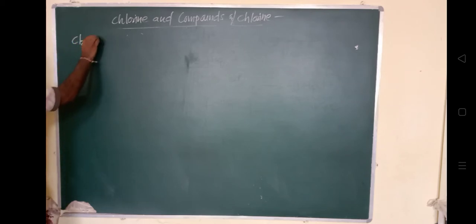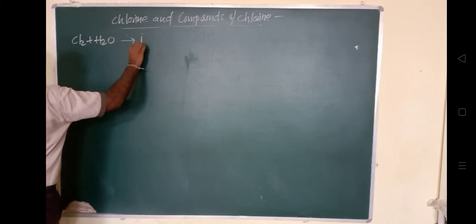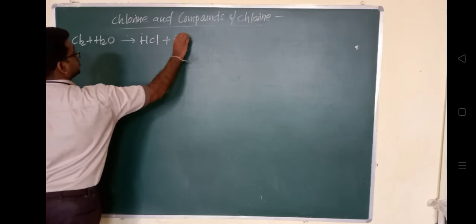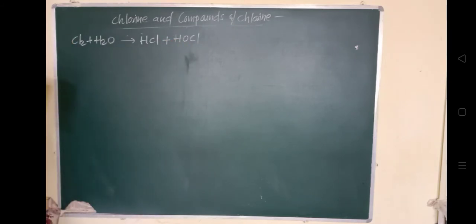When this HOCl dissociates into HCl plus oxygen, this is called nascent oxygen. बराबर है, nascent oxygen इसको बोला जाता है.